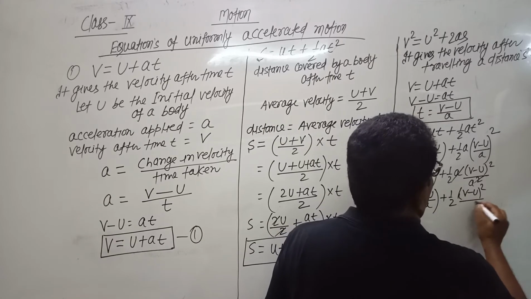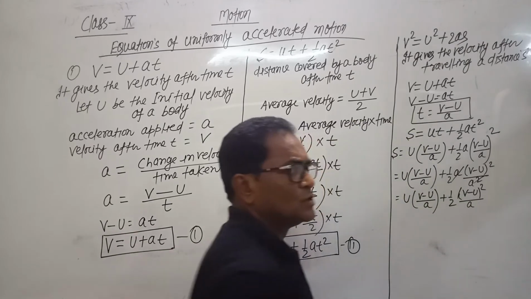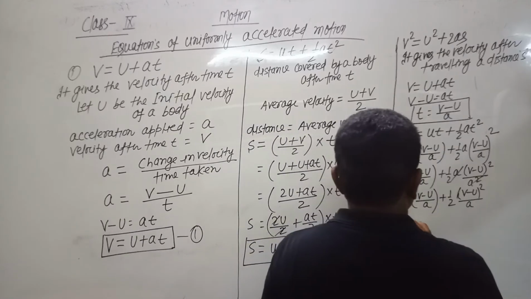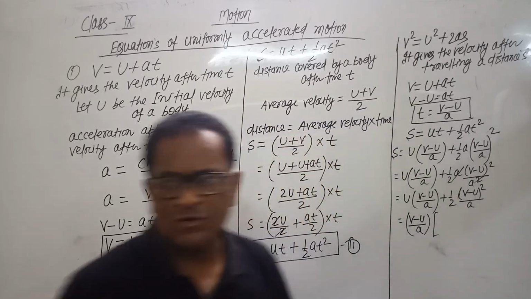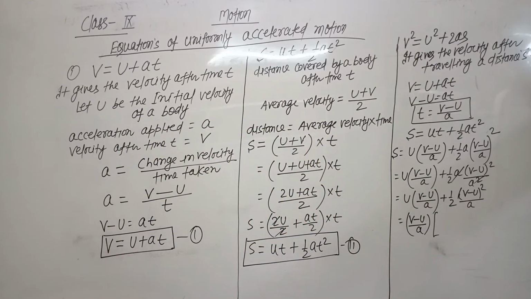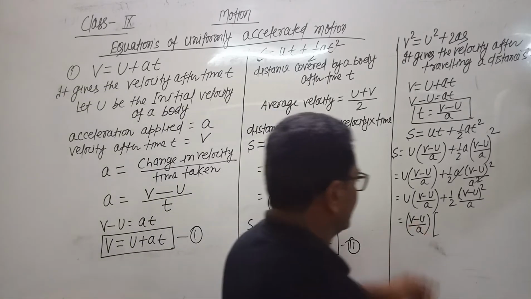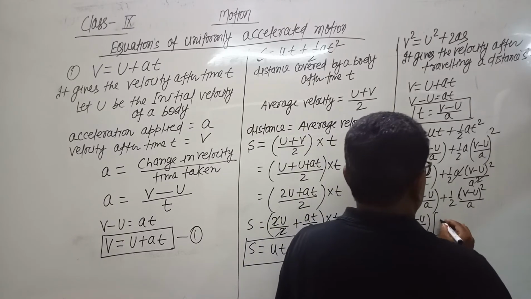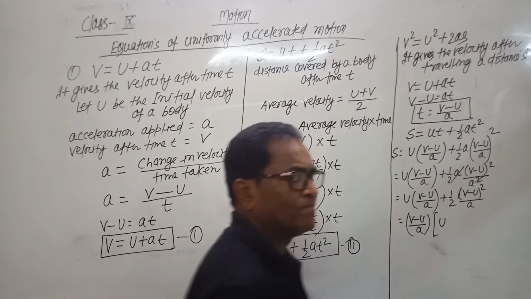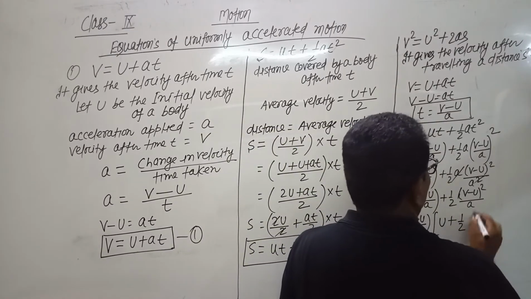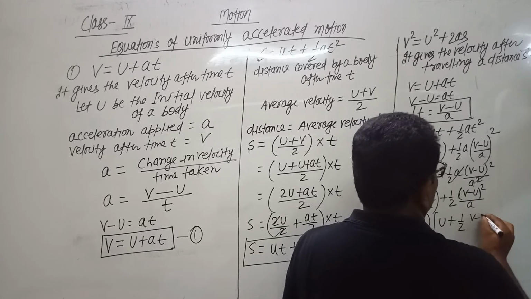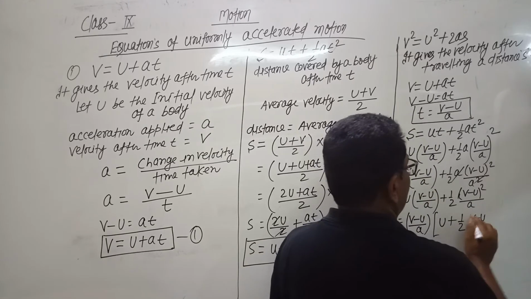Now from these two terms, v minus u by a is common. So we will take it common from these two terms. So what remains? From the first term, it remains u, plus 1 by 2 into v minus u remains, and a we have already taken common.